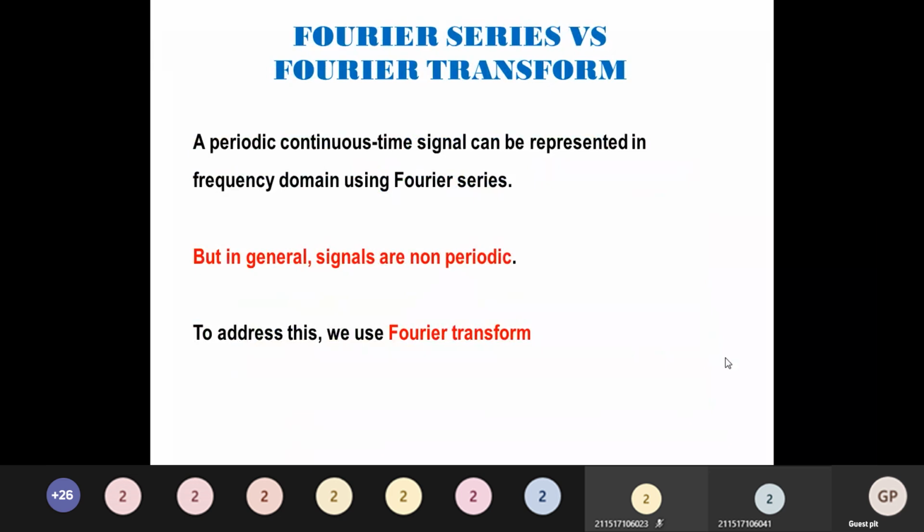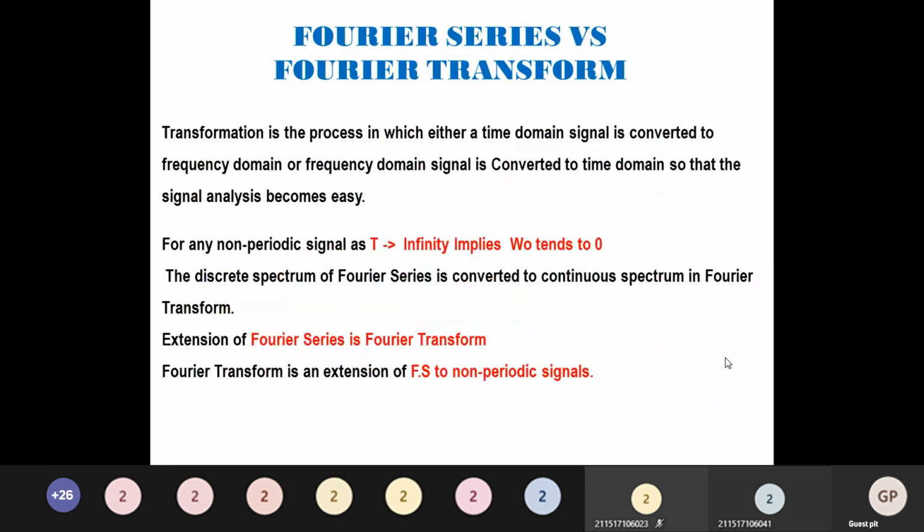By such representation, aperiodic signal x of t in time domain is transformed to X of j omega. Here a periodic continuous time signal can be represented in frequency domain using Fourier series. But in general, signals are non-periodic. So to address this, we go for Fourier transform. As I said earlier, transformation is a process in which either a time domain signal is converted to frequency domain or a frequency domain signal is converted into time domain, so that signal analysis becomes very easy.